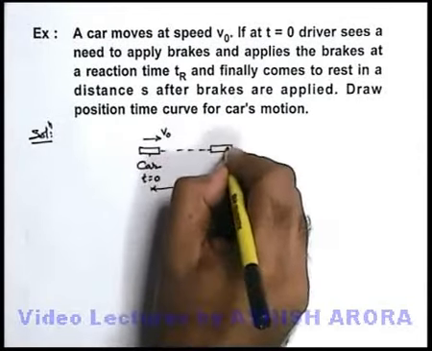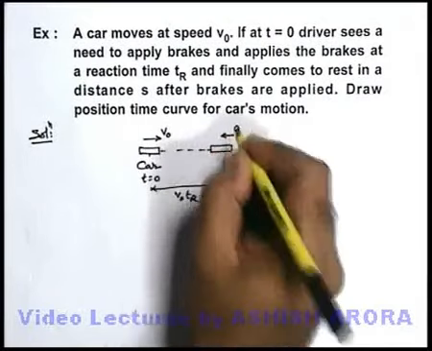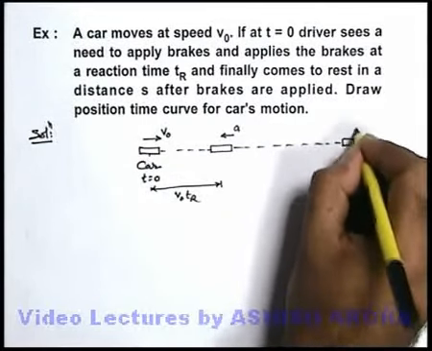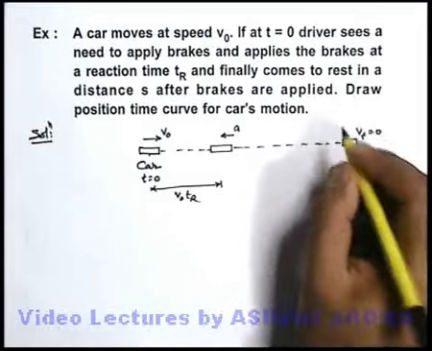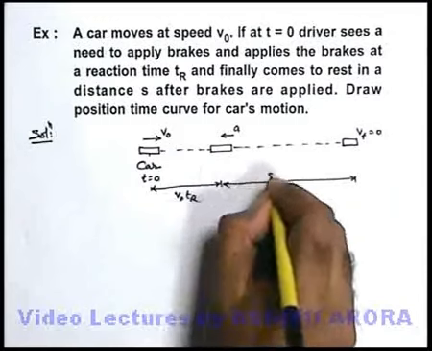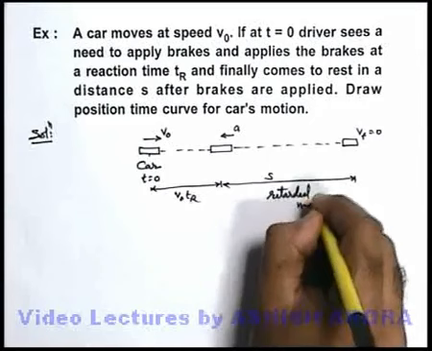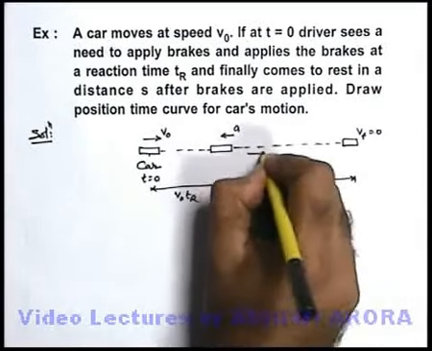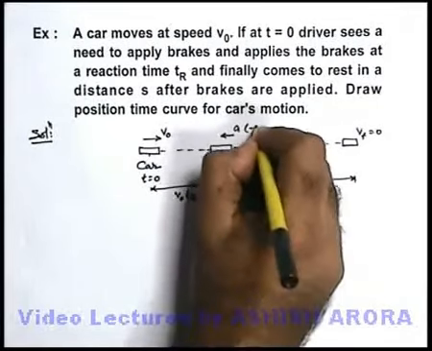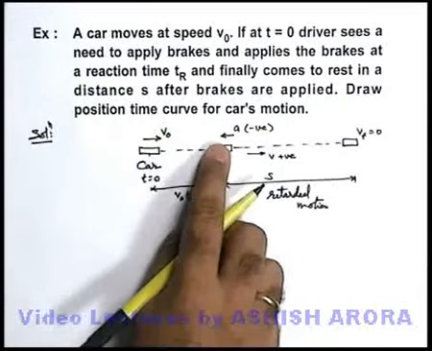And at this position, after time tr, the brakes are applied, so the car will be retarded and its velocity starts decreasing, and after some time its final velocity becomes 0. It is given that when the brakes are applied, the car travels a distance s. This is the retarded motion, or you can simply state this is the motion when the velocity of the car is positive but acceleration is negative. And in the first part of the journey, it moves with a uniform velocity.